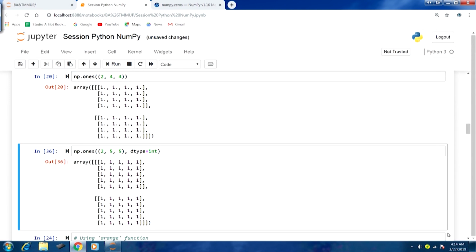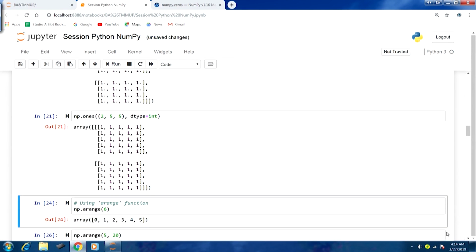So, you can see in the output, if I run this here, all the decimal part is gone, the decimal part is truncated, because we changed the data type for each element.